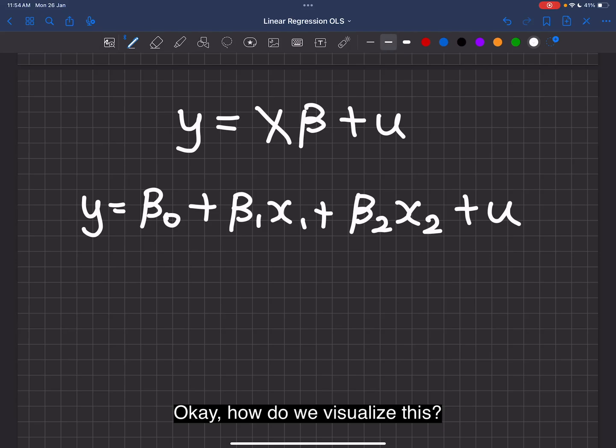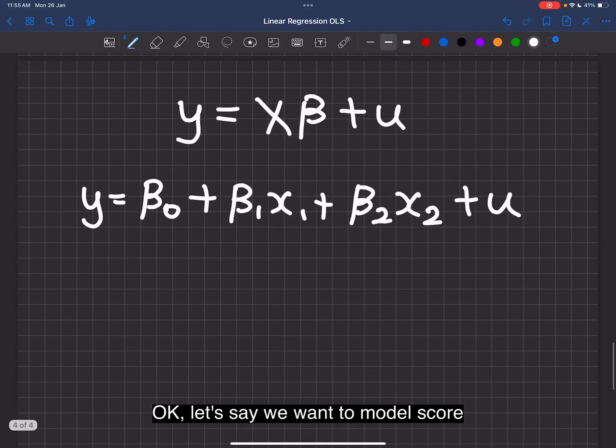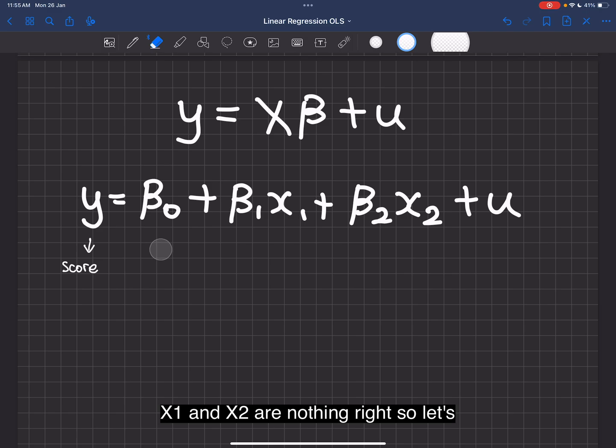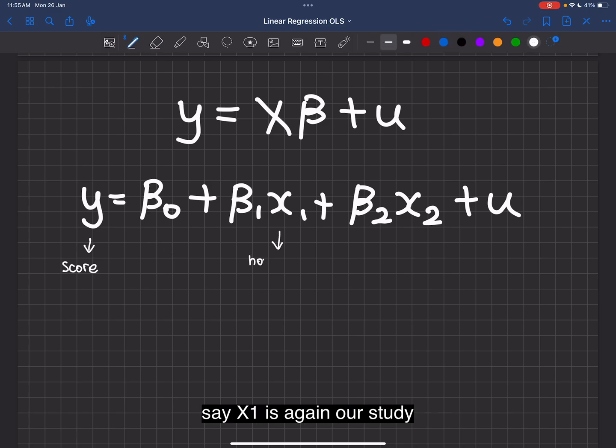Okay, how do we visualize this? Okay, let's say we want to model test score, once again, like the previous video. This is the score if you do nothing, or well, if x1 and x2 are nothing, right? So let's say x1 is again our hours studied.